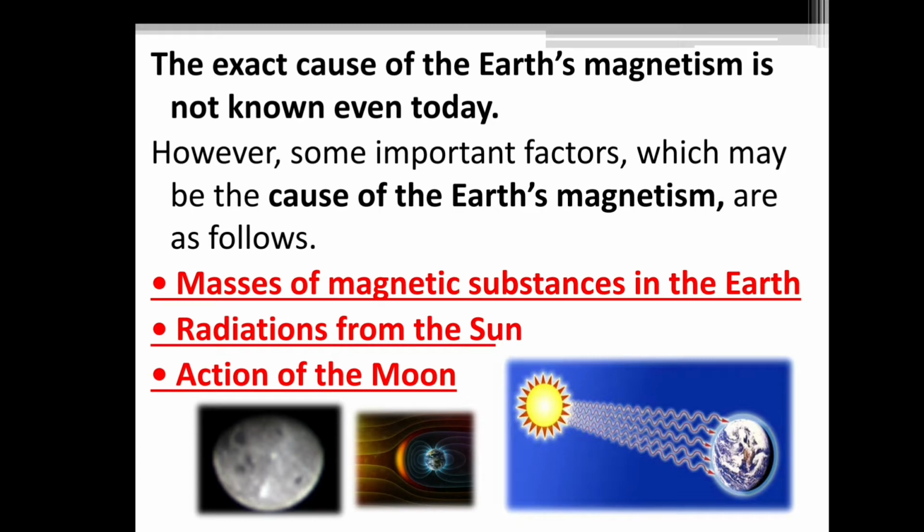So, some important factors may be the cause of Earth's magnetism. What are those important factors? We have three. The first one, masses of the magnetic substances in the Earth; the second one, the radiations from the sun; and the third one, the action of the moon. These may be some of the important factors which may be the cause of Earth's magnetism.